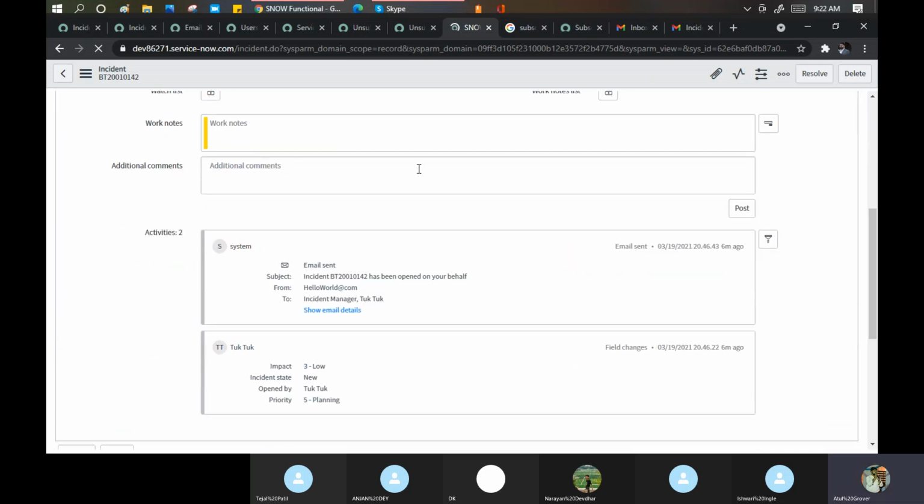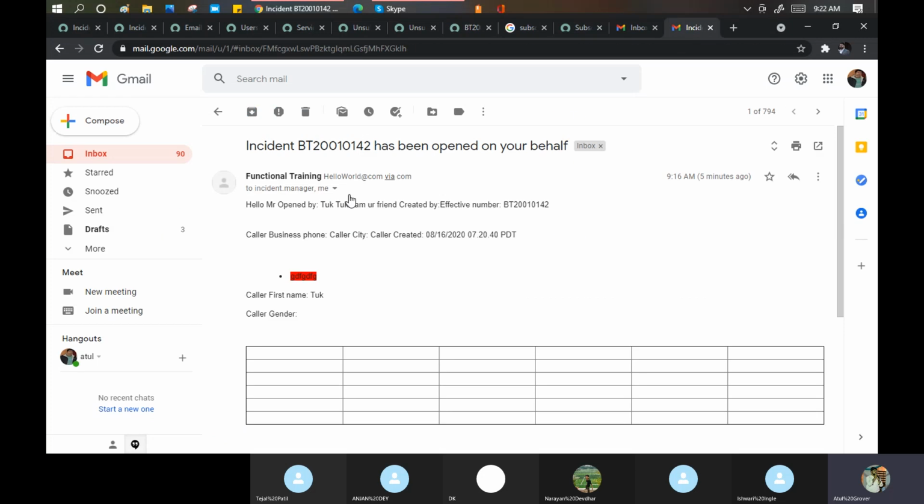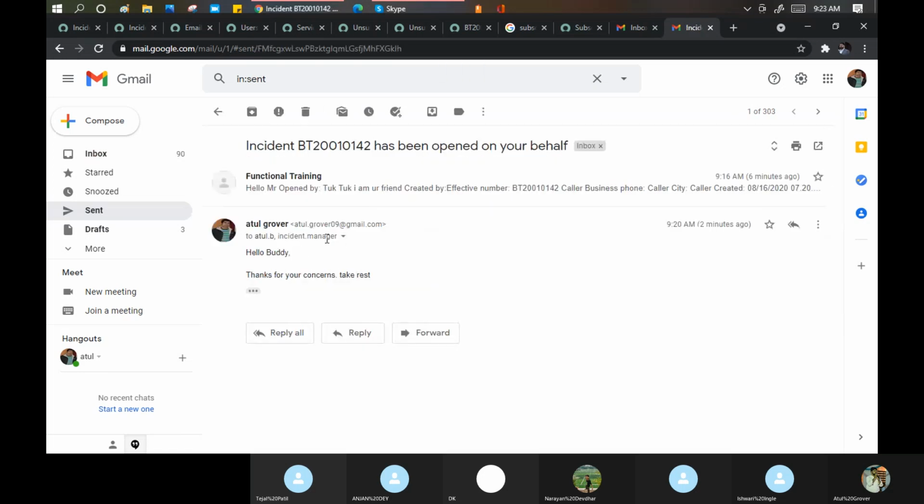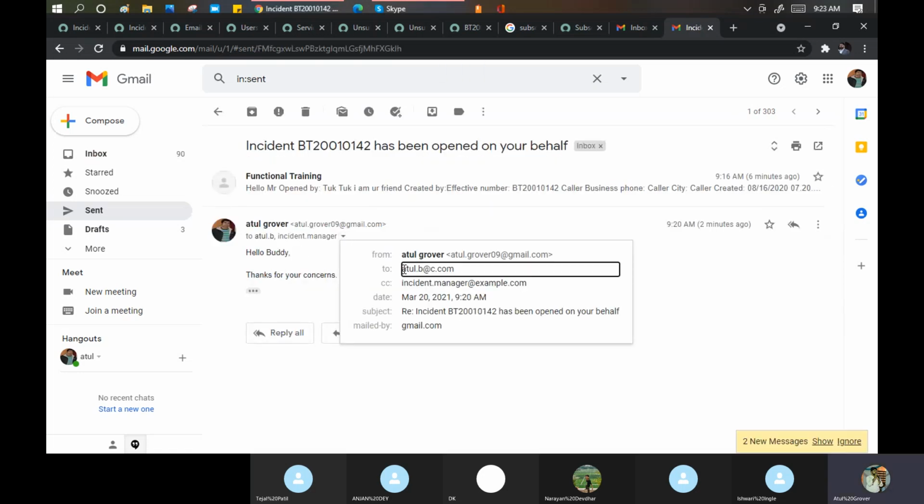The email did not come, and it will not come, because the address we put in does not exist. Let me go to the sent items here. To atul.b@c.com — this email ID does not exist. So when we set this up, if someone sends an email, I should get it in the shared mailbox of the operations team. It should land in that particular place. Okay, so it is not showing me here.